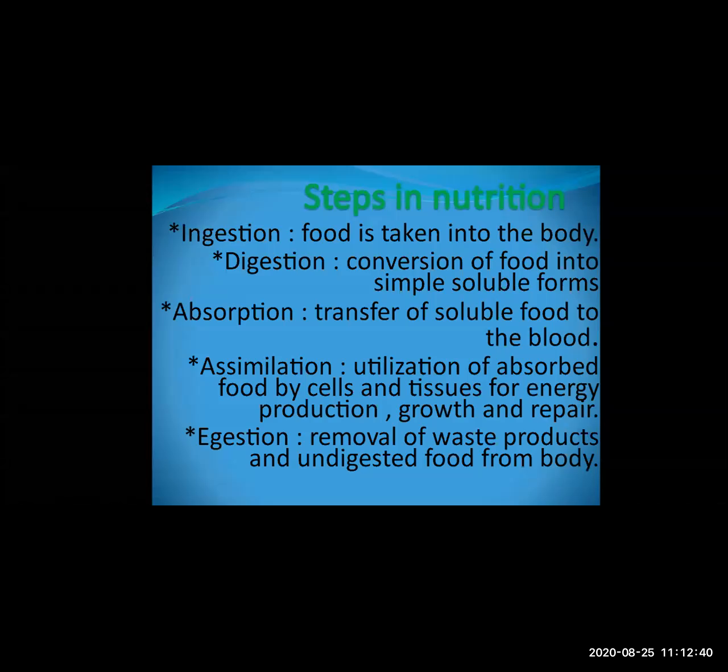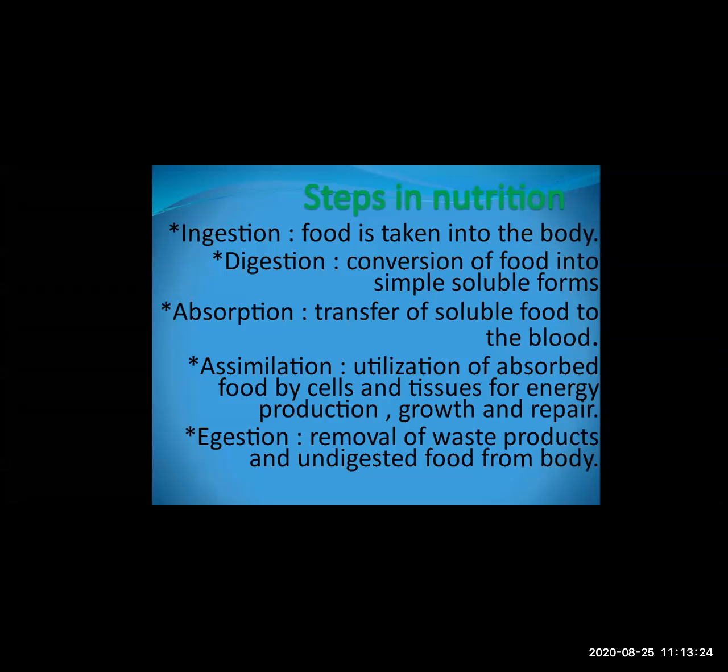Okay. Then the third step is absorption. So whatever soluble form has been produced in the digestion, what happens, they are transferred to blood. So this soluble food is transferred to blood. This process is called absorption. Whatever simple soluble form is prepared in digestion, that simple form is absorbed or transferred to the blood. So this process is called absorption.